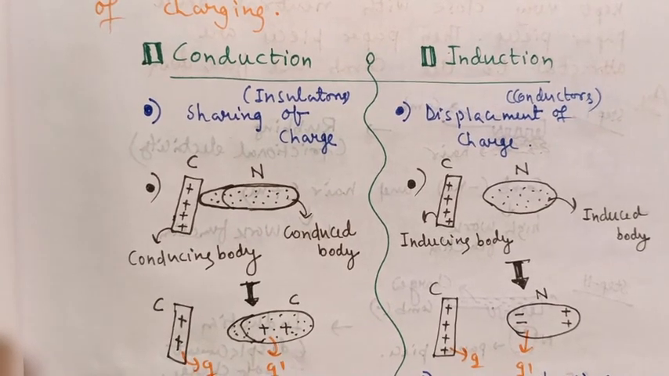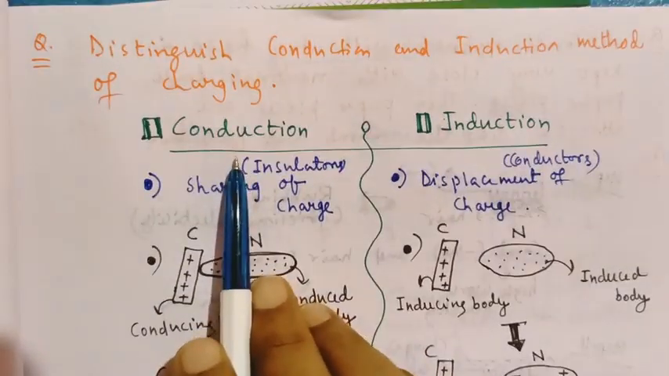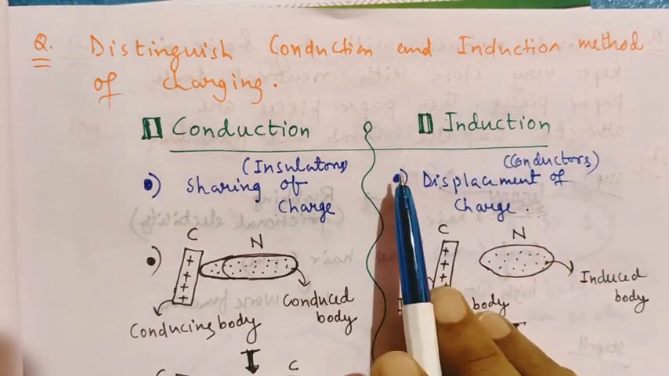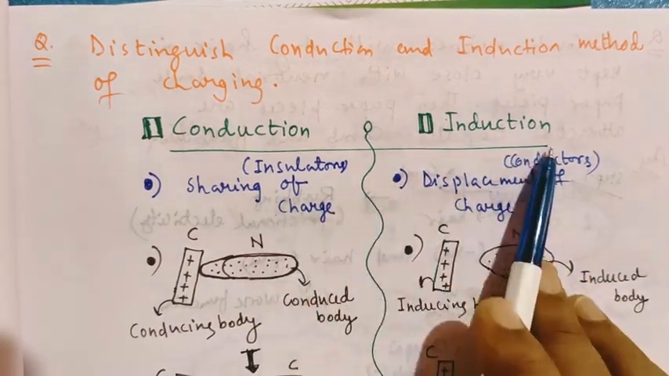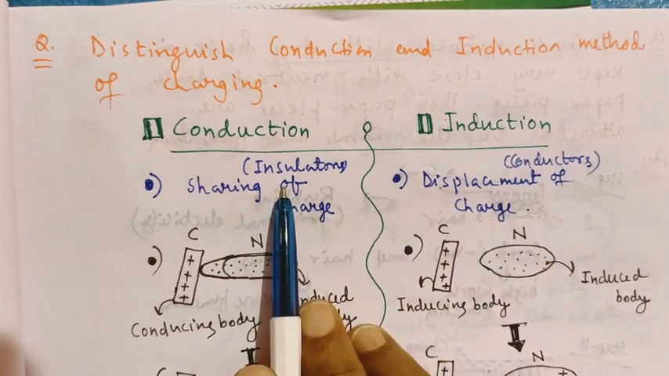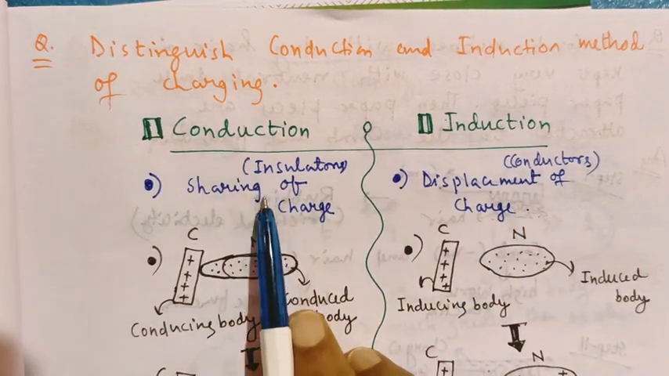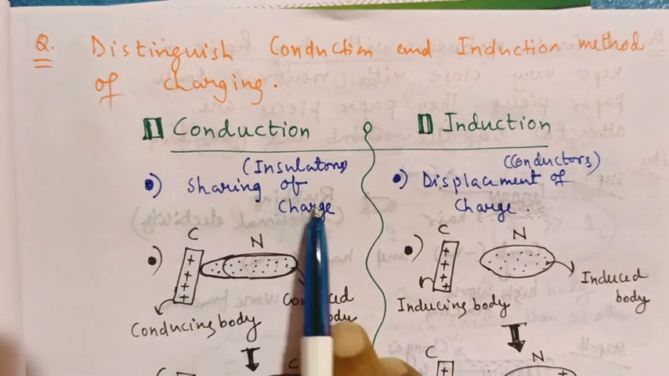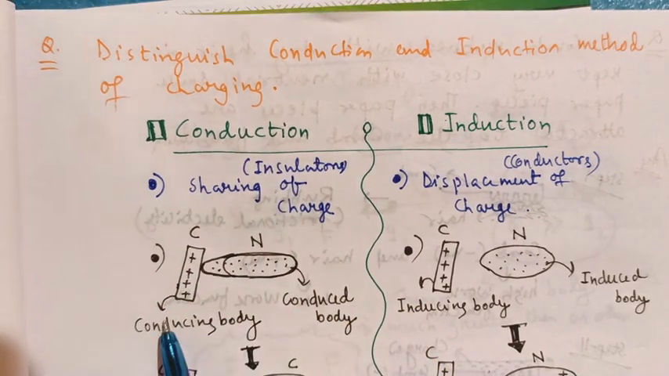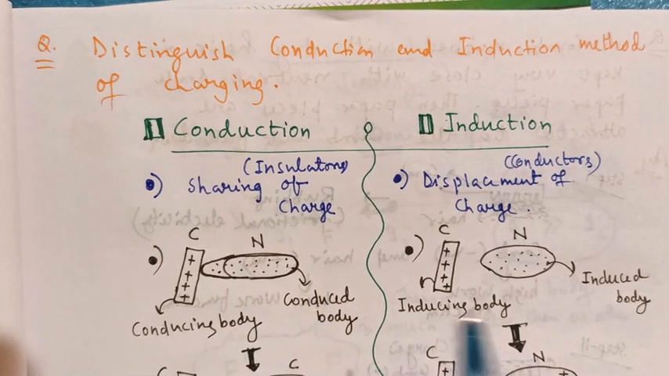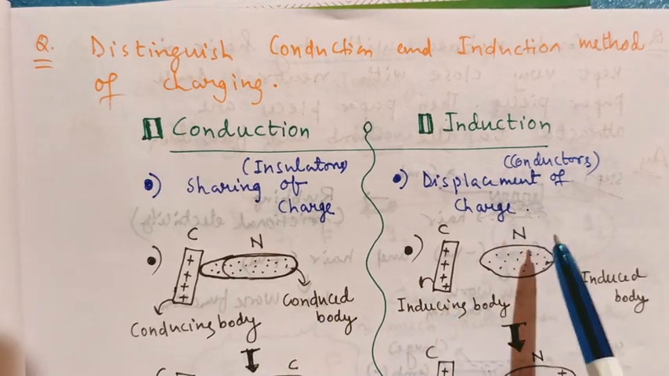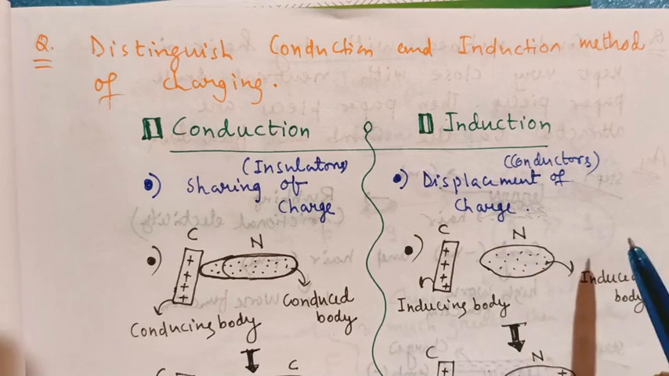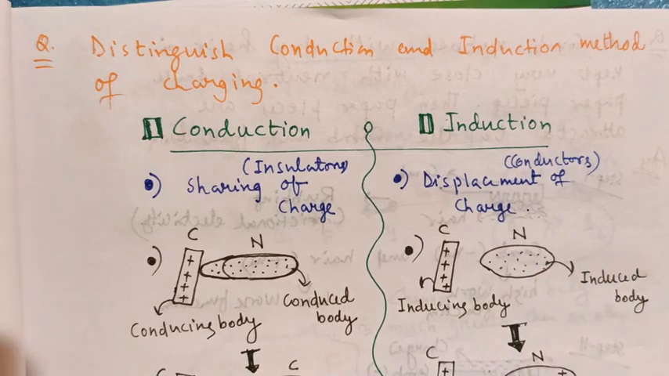Just remember, this is the conduction method of charging and this is the induction method of charging. We have to discuss the difference between these methods of charging. First, to recall the basic principle behind it: in case of conduction, charge is shared between the conducing body and the conduced body. In case of the induced body, redisplacement of charge takes place and the opposite variety of charge appears here.